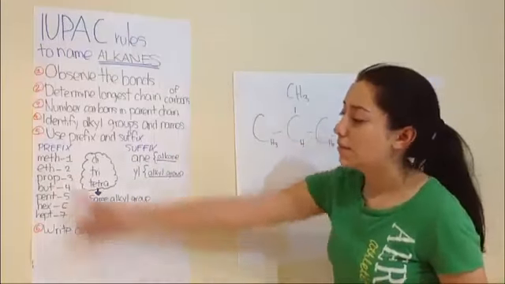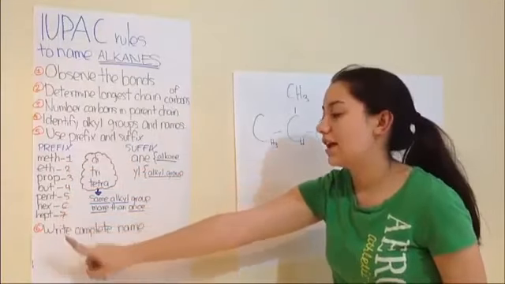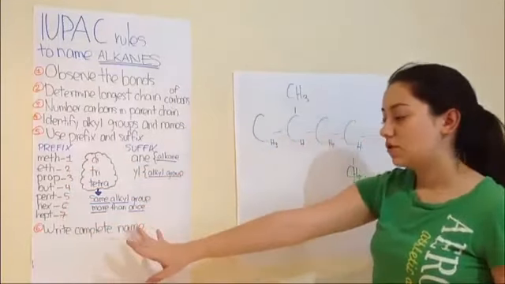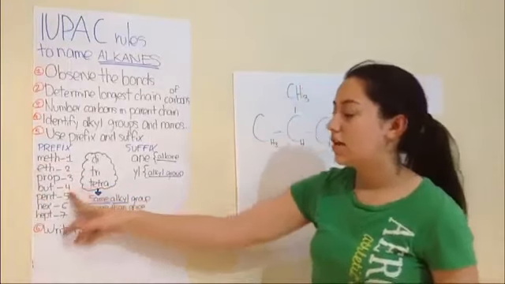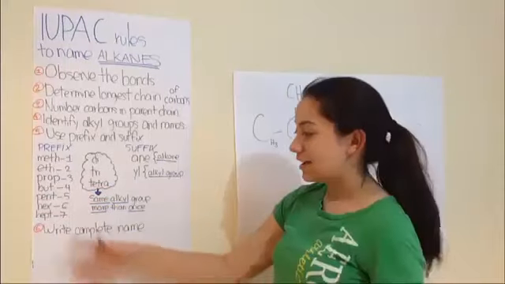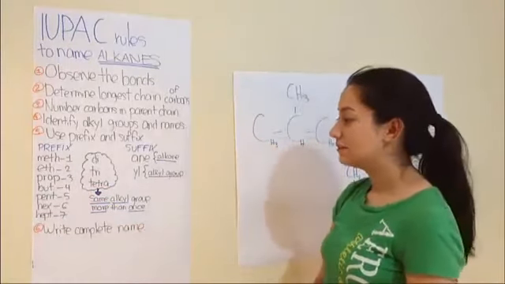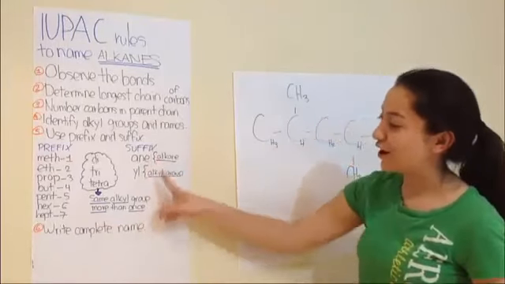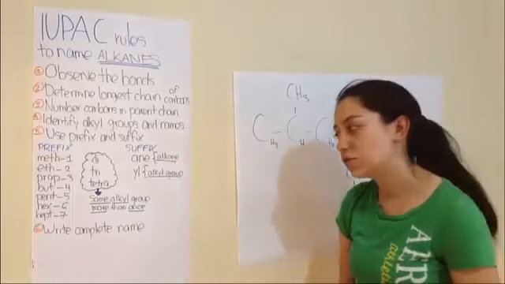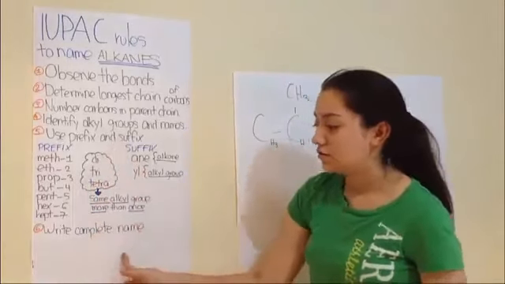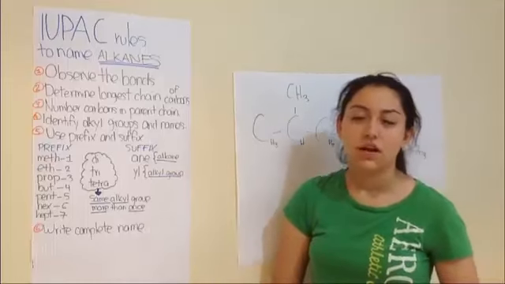We can see that we have the prefixes meth, eth, prop, but, pent, hex, etc. And you can see that only the first 4 are the ones that you really have to learn. Then the next ones are like pentagon, hexagon, heptagon, octagon, like quadrilaterals. And then the suffixes are ane because they are alkanes and yl because it is an alkyl group. Then we go to the next step, which is writing the complete name of the whole structure you are given.